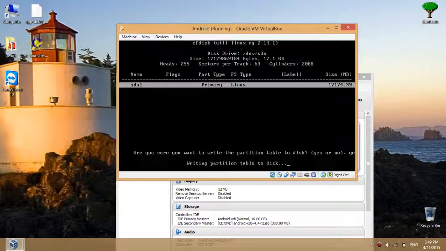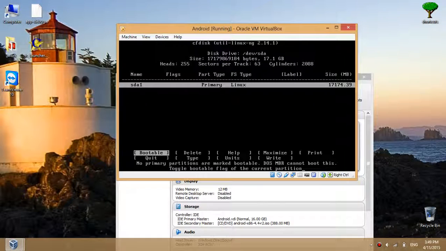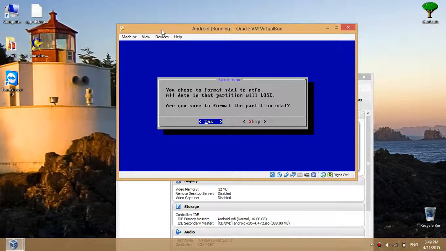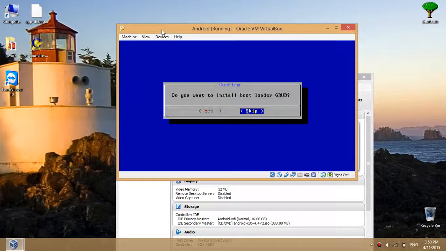It is writing the partition table to disk. Wait a while. Okay, it is done. Now quit it. It is created, sda1 Linux. Enter to OK. Now we should format it as NTFS and hit enter. Yes, okay, it is formatting.